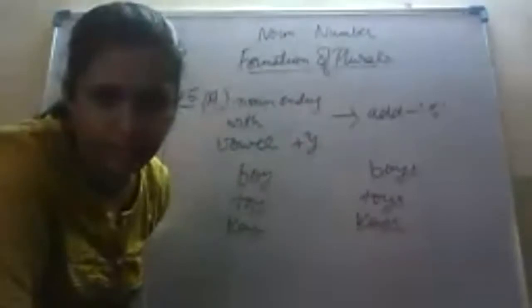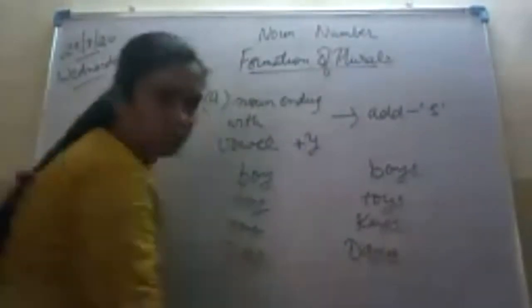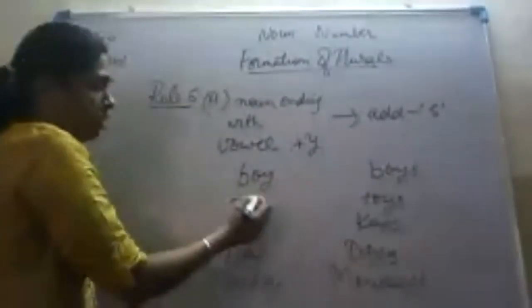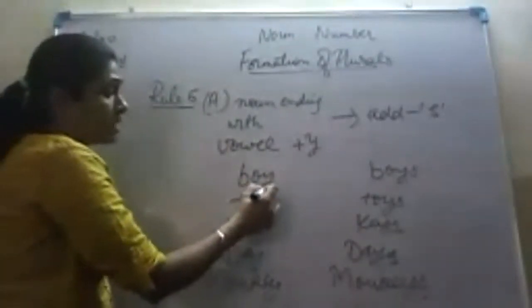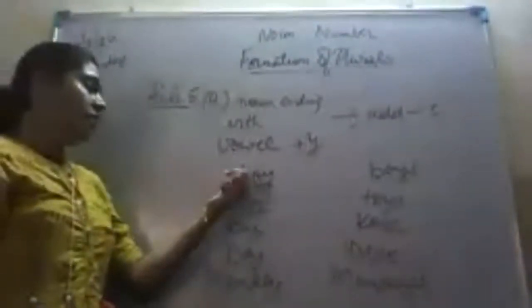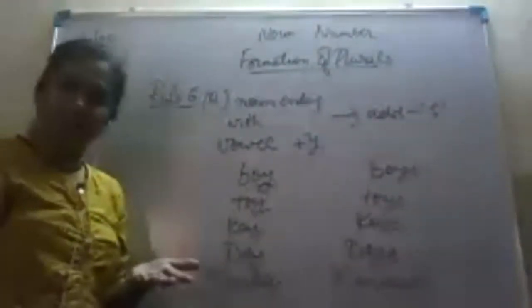Anybody else? They, days, very good. Okay, very good. Monkey, monkeys, M-O-N-K-E-Y. Why have we added only S? Because this Y is preceded by a vowel, that is A, E, I, O, U, any one of the vowels. Is it clear? I hope you all have understood.